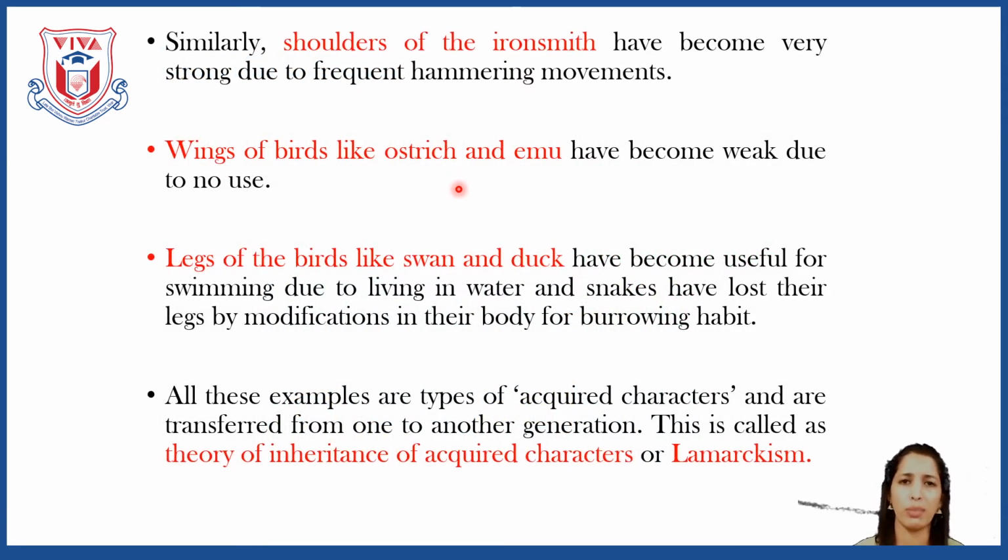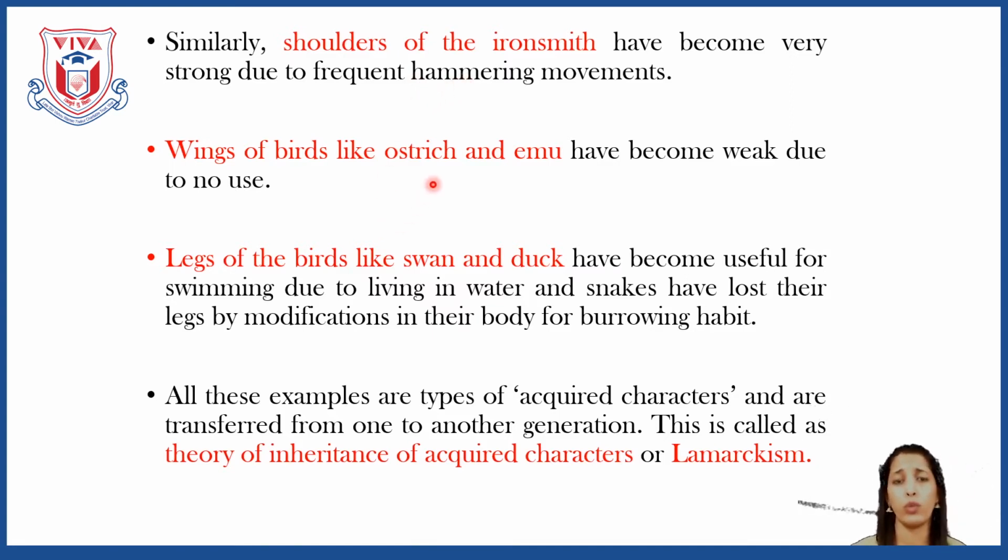Similarly, if you see some other examples of Lamarckism, take the shoulders of an iron smith. Now, what is the activity the iron smith is continuously doing? It is hammering. So he uses his shoulder for hammering any objects or metals. Because of this continuous activity, the iron smith's shoulder, you must have observed, becomes very strong, right? So this use of a particular organ, the shoulder, makes his shoulder strong.